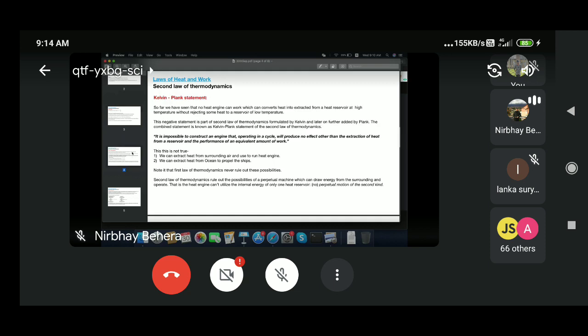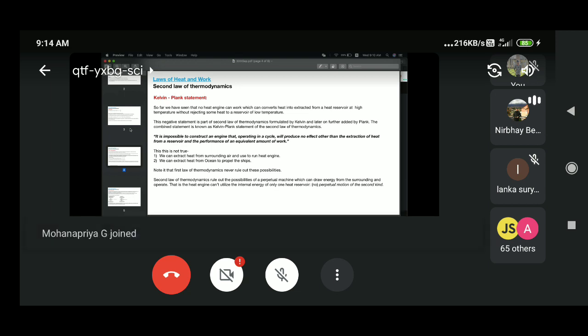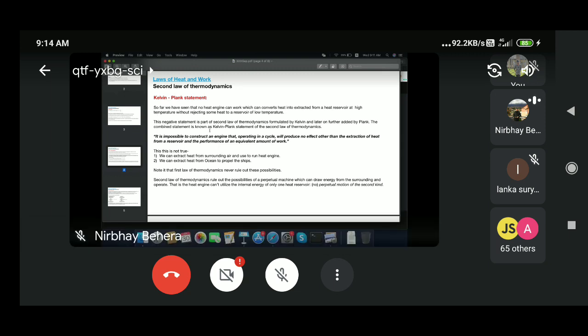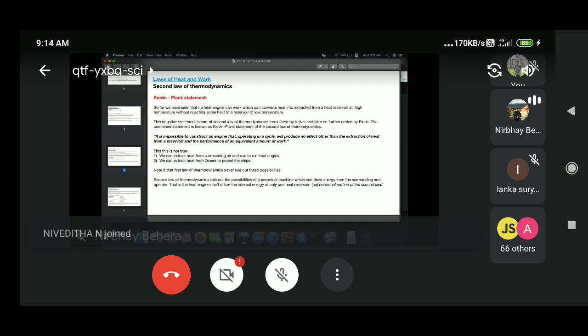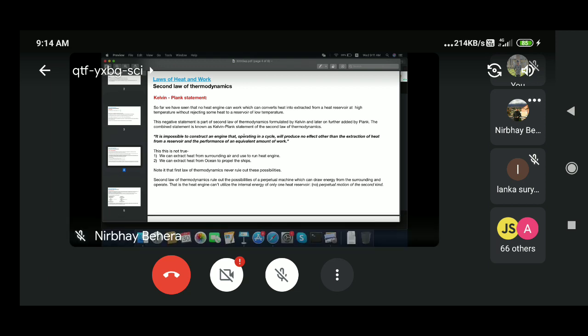So today I'll go more into the second law of thermodynamics, which gives the basic principles, or building blocks, of the second law. That's what we are going to discuss today. We already discussed what a heat engine is. A heat engine works in between two reservoirs, or heat sources. One should be at higher temperature and another at lower temperature.